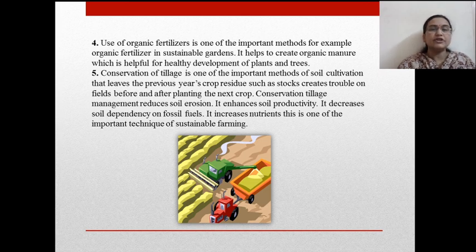And conservation tillage is one of the important methods of soil cultivation that leaves the previous year's crop residue, such as stalks, on the fields before and after planting the next crop. Conservation tillage management reduces soil erosion. It enhances soil productivity. It decreases soil dependency on fossil fuel. It increases nutrients, and this is one of the important techniques of sustainable farming.